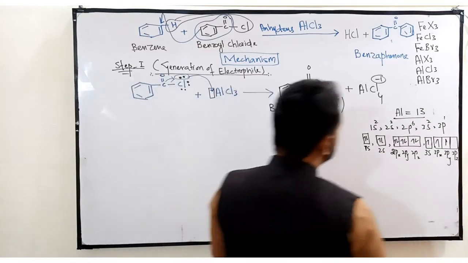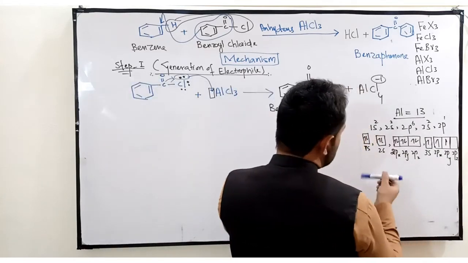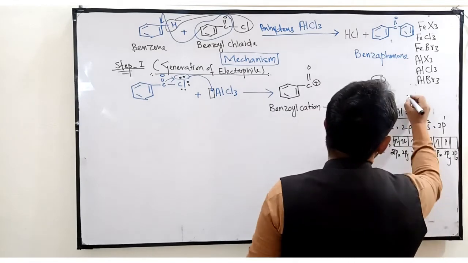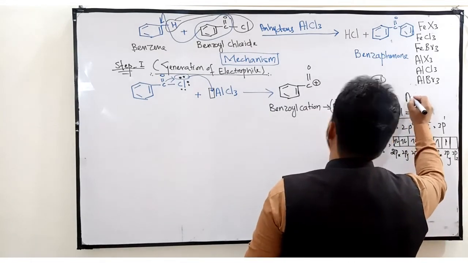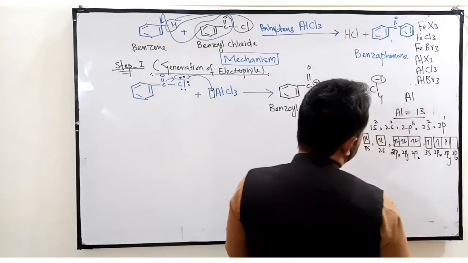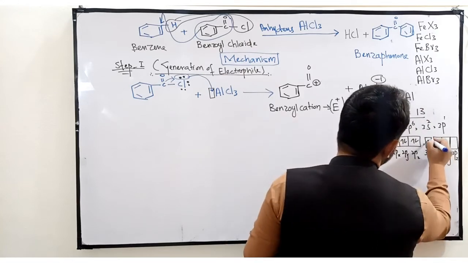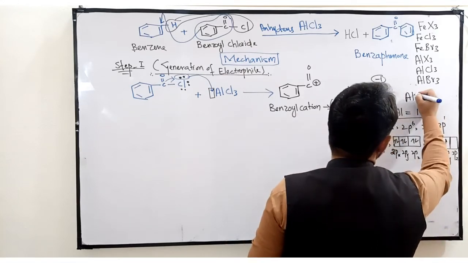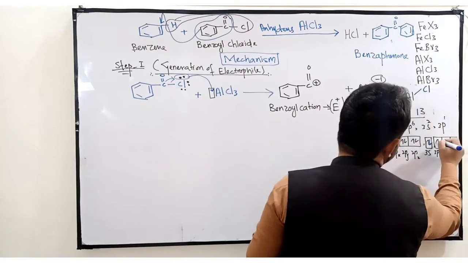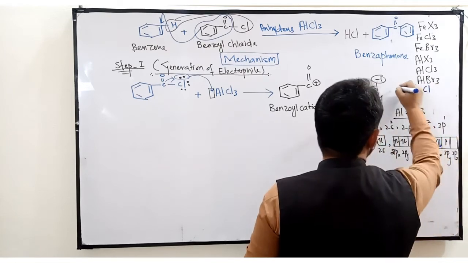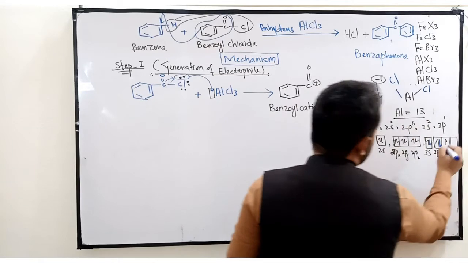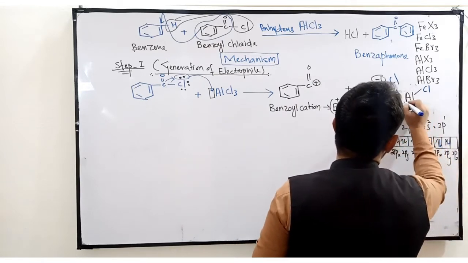So due to this reason, aluminium basically makes 3 bonds with chlorine atoms. This is one chlorine atom which makes a bond with the aluminium. This is another chlorine atom which forms a bond with aluminium, and this is the third one.